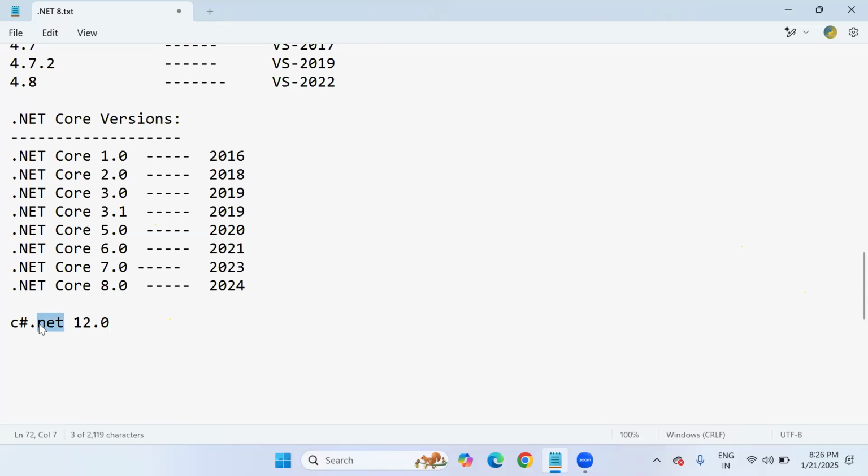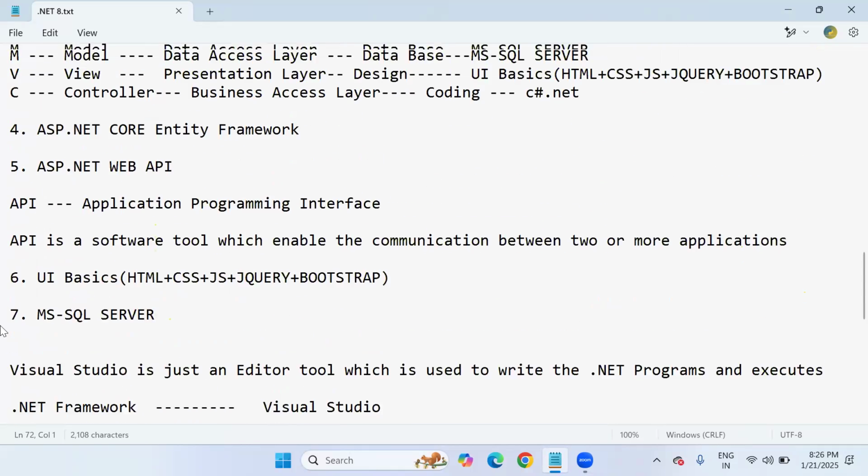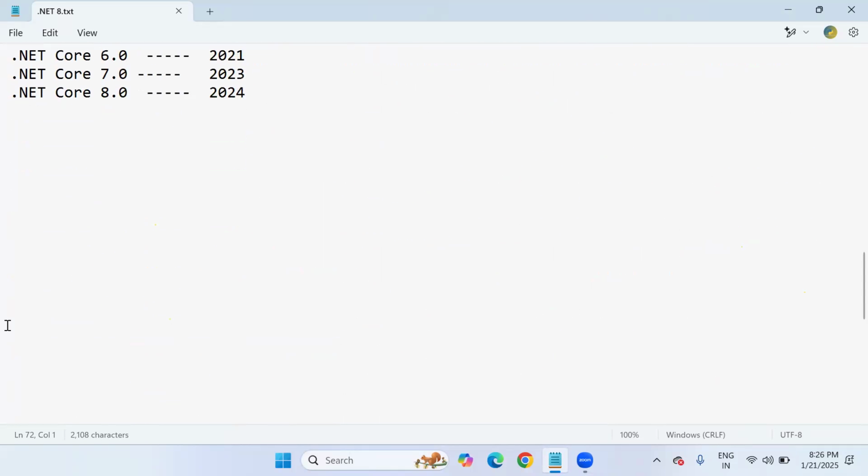When I talk about C#.NET, I will also disclose the complete C#.NET versions step by step. But now it's time to show you the main introduction part after getting all the versions. So let me show you the explanation part, the execution process in .NET. It is most important that every .NET programmer knows it.